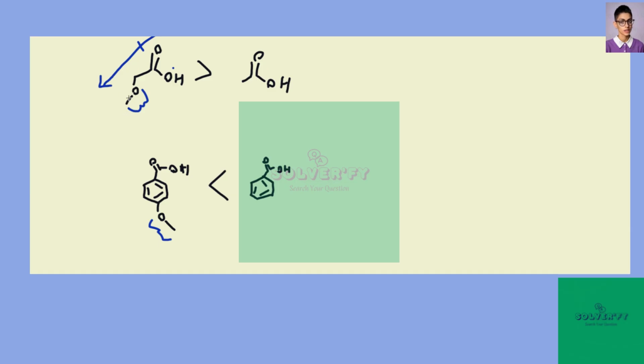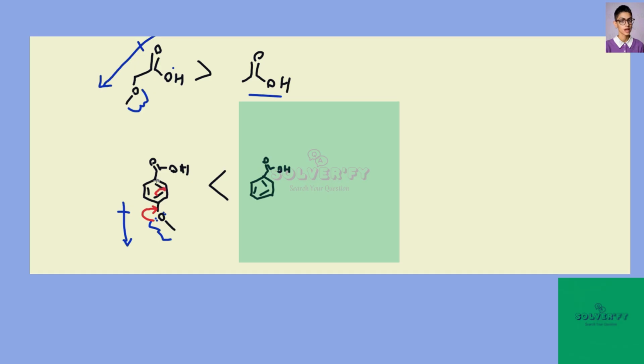Therefore, further stabilizing the conjugate base more than acetic acid, which has no methoxy group, and therefore this methoxy version is going to be more acidic than just acetic acid on its own. But now if we move down here to this benzoic acid, yes, this methoxy group will have some sort of inductive pull of electron density, but because it's bonded to an sp2 carbon, you can actually have electron donation into the ring.